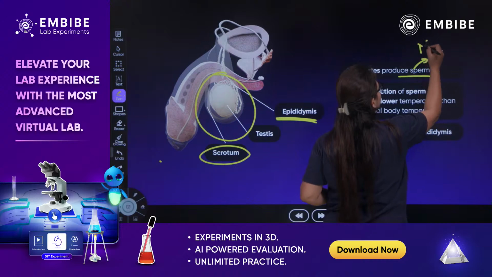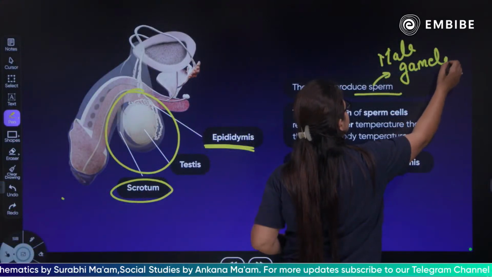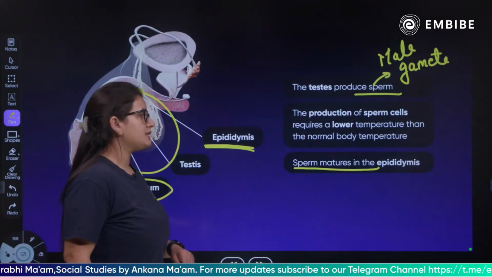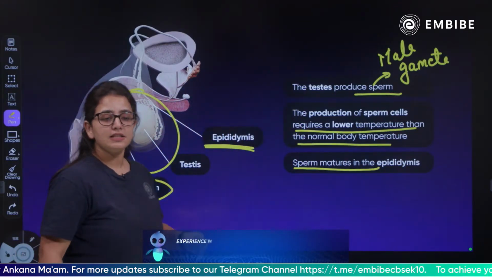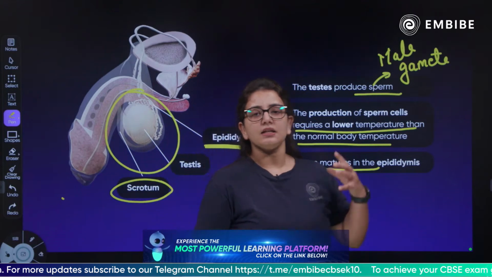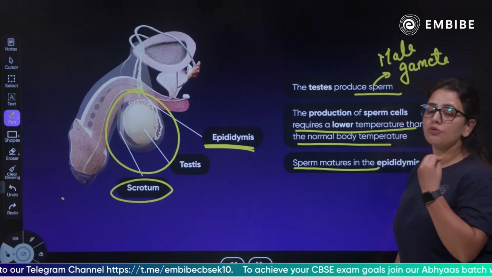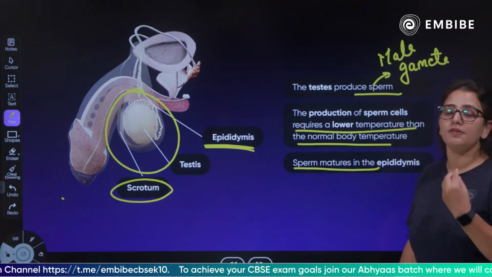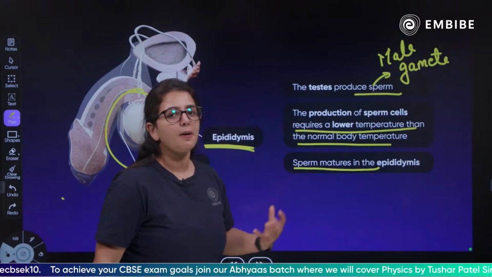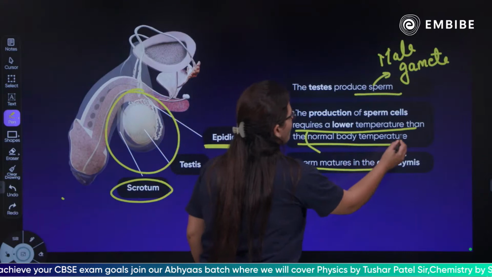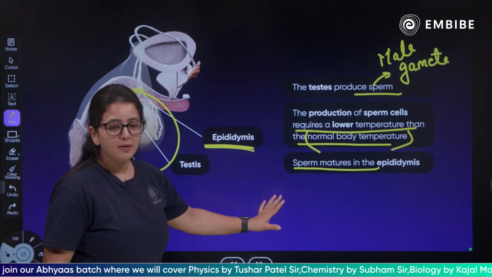The production of sperm cells requires a lower temperature than normal body temperature, and that is the reason the testes are outside the male body.